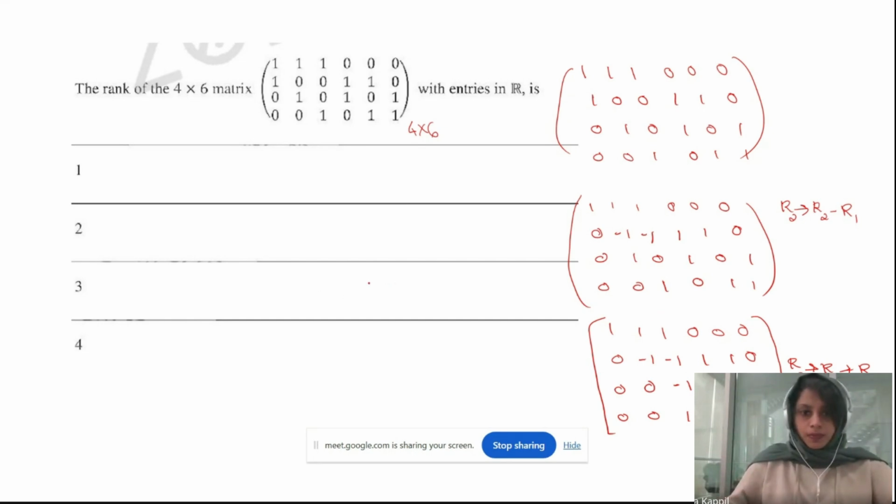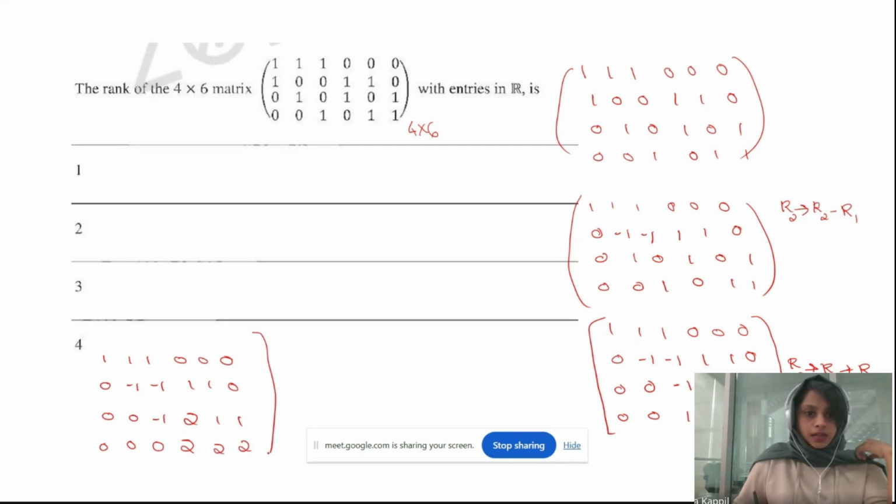So what we have to do is add the third row and the fourth row, correct? So the first row is 1, 1, 1, 0, 0, 0, the second is 0, minus 1, minus 1, 1, 1, 0, and the third is 0, 0, minus 1, 2, 1, 1. And then the fourth row, we just add it with the third row. It will be 0, 0, then 1 minus 1 to 0, 0, then 2, then 2, then 2. Clear?